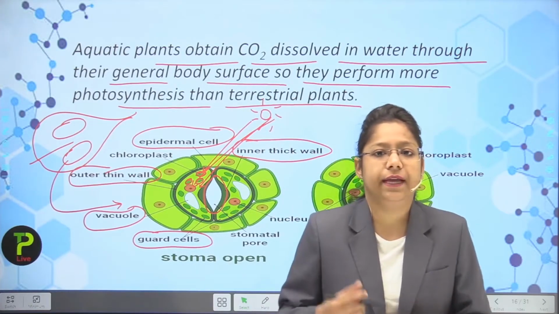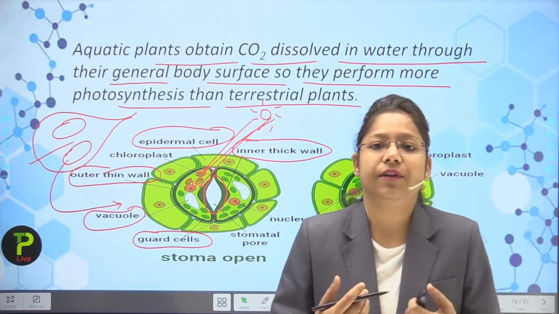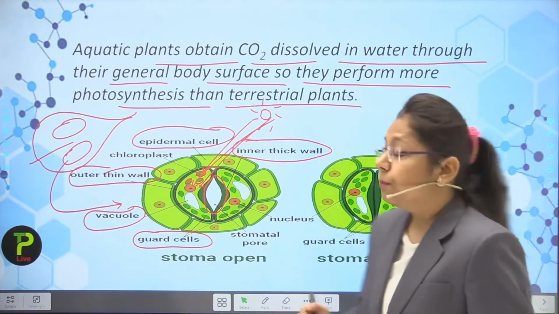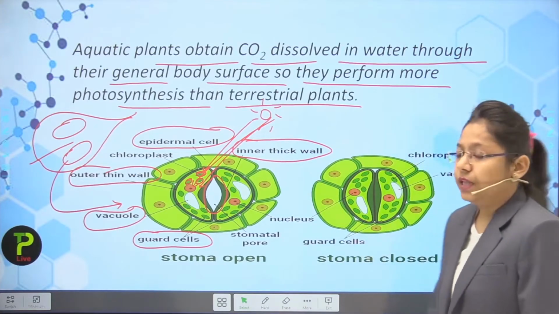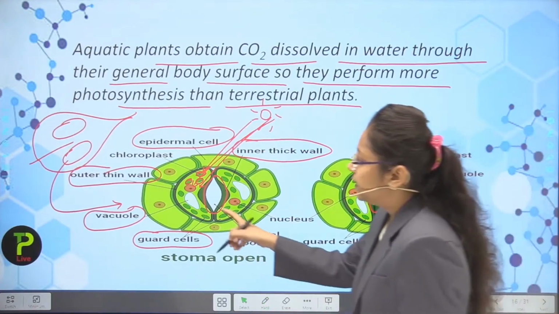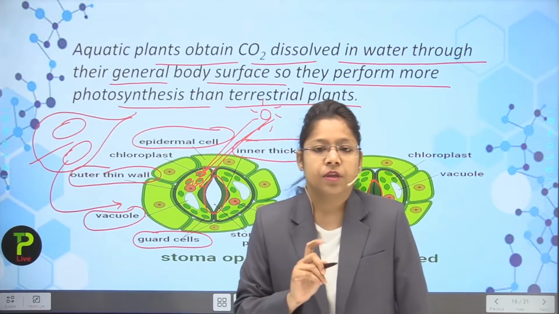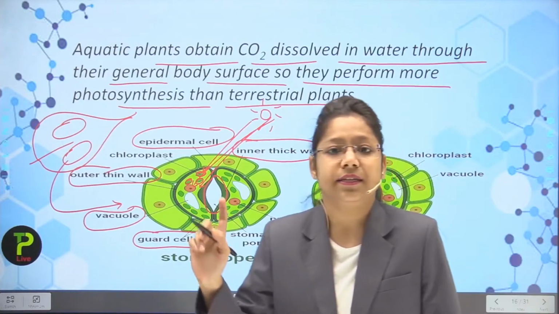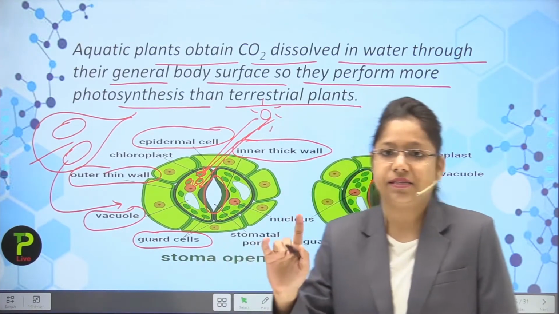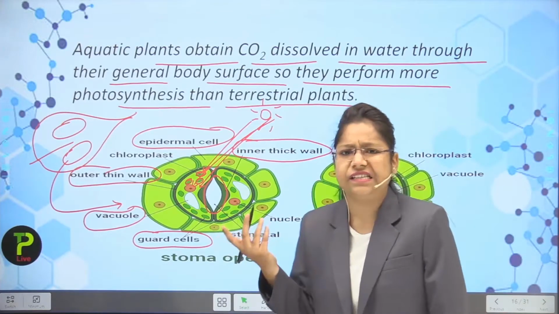Okay, then it will open, and when it opens, the water will be removed through the leaves. But if you see here, there is the stomatal closing. Now you can see they are kidney shaped also. In some questions you can see that the guard cells are known as kidney shaped cells also.